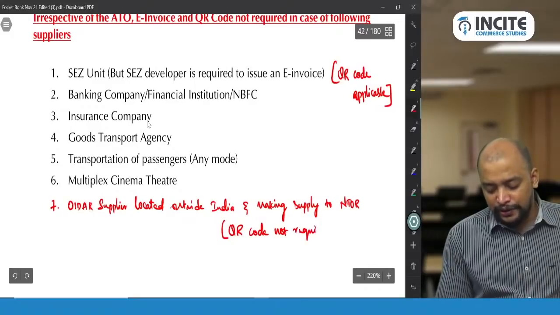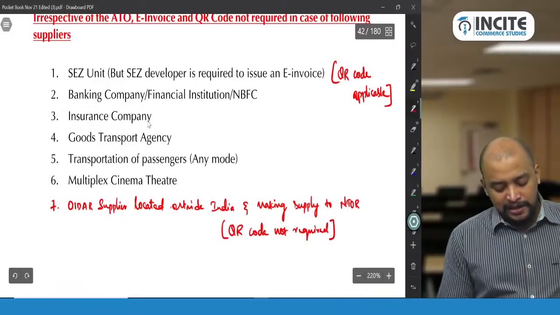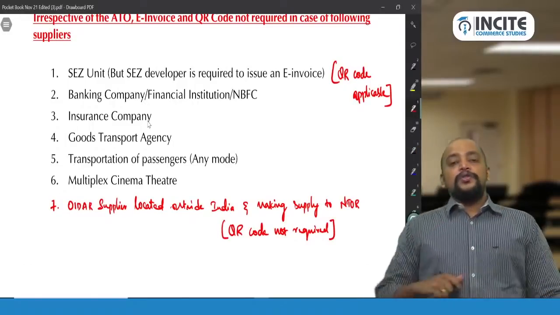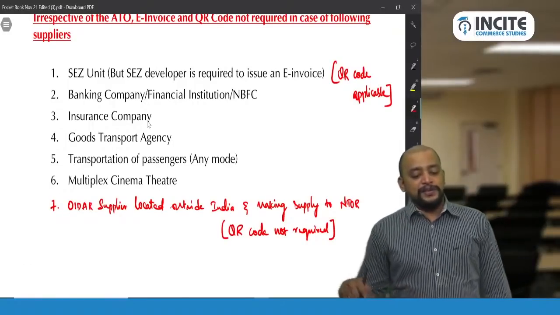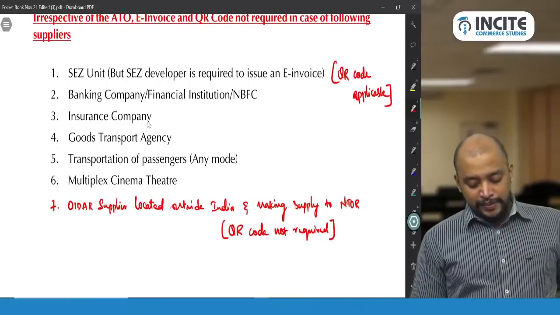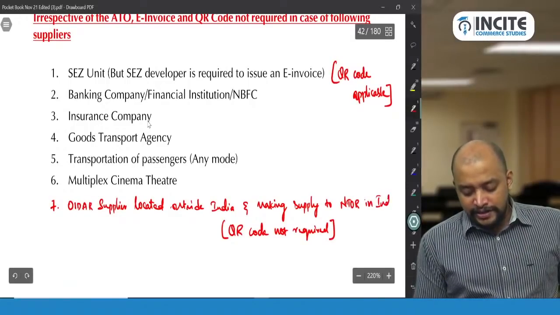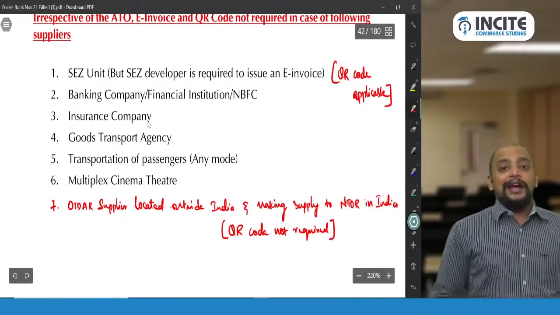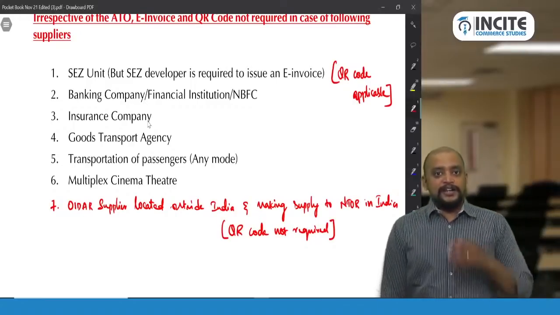It is B2C only. So there is a supplier located outside India, an OIDR supplier, who is making supply to a non-taxable online recipient in India. In that case, QR code is not required. And for SEZ unit, QR code is required in case of B2C.